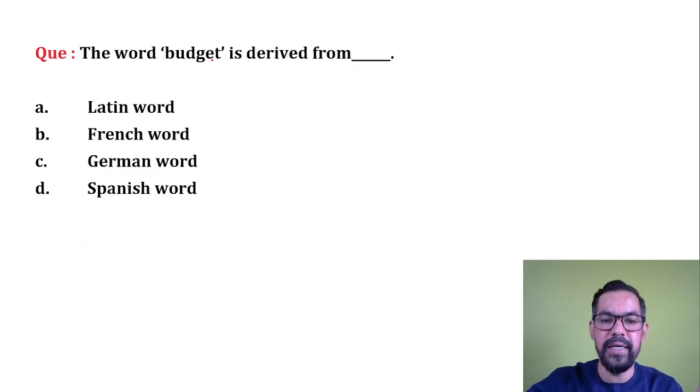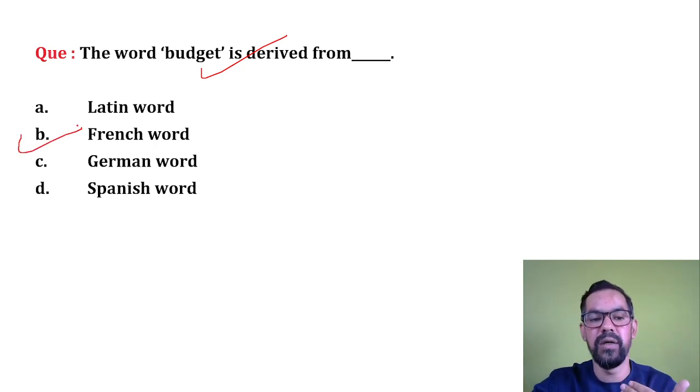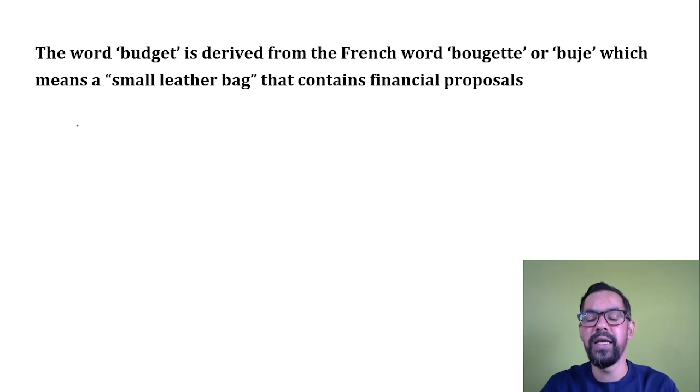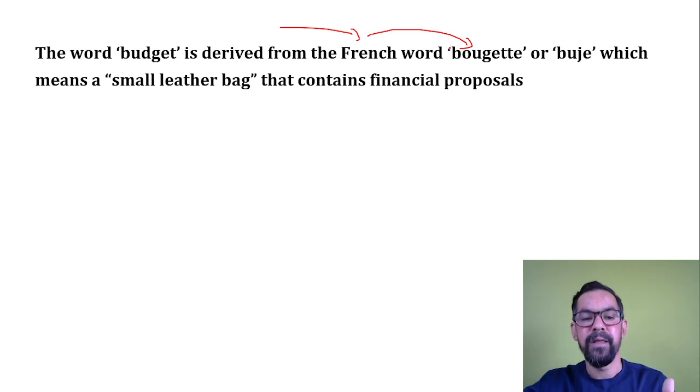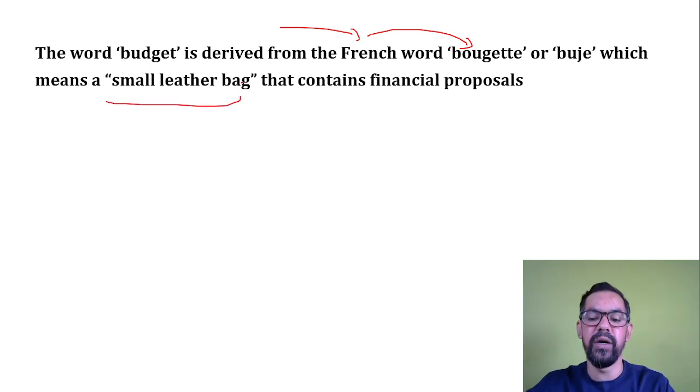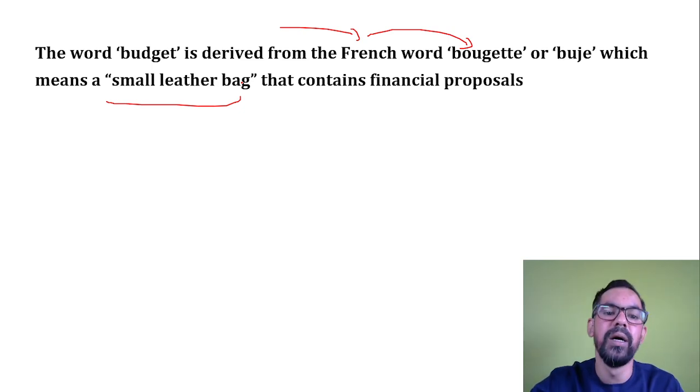The word budget is derived from, so from where do we get this word, it is taken from a French word. Sir Robert Walpole is known as the father of the budget worldwide. When he presented this, in French there is a word, budget, which means a leather bag. Later on in English we translated it as budget.